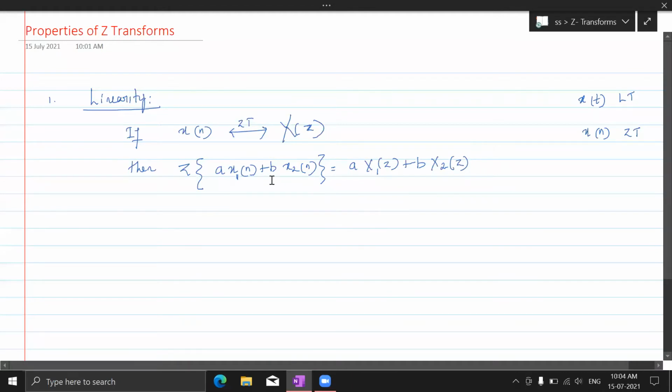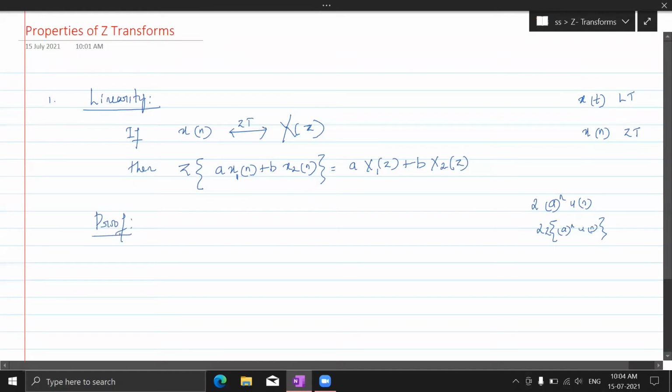So this we have done already. This type of problem we already have done. And why is that possible? Because of linearity. So if you have 2 to the power n u of n, you'll keep 2 out and you'll apply Z transform only on this signal. That means we can keep the scalars out and apply Z transform on only the signals. That is what linearity allows us to do. Fine. So let's see the proof for this.